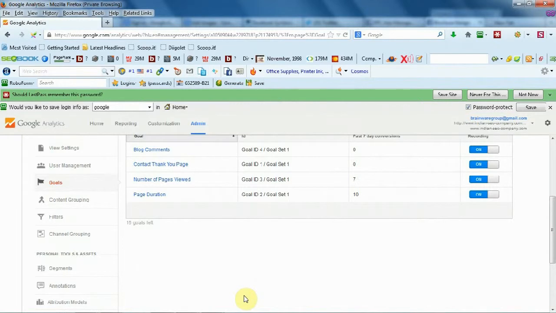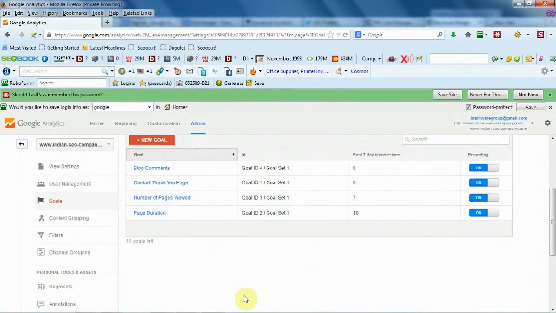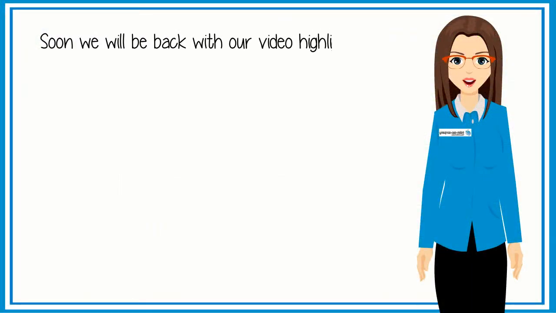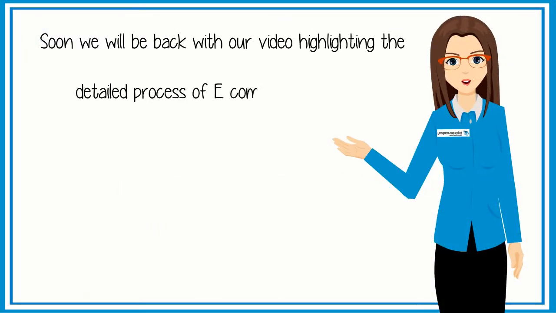The closer your goal metrics are to the actions that generate income, the better it is for your business. So, that's all about the detailed process of tracking standard goals and events. Soon we will be back with our video highlighting the detailed process of e-commerce tracking.